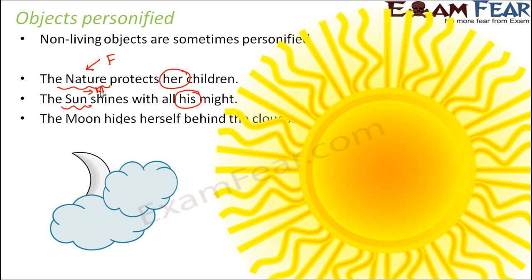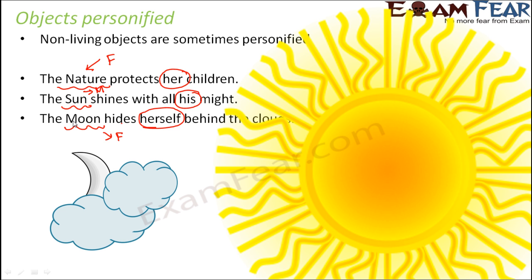The moon hides herself behind the clouds. So here, the moon again is considered as a feminine gender. Why? Because the moon here is also personified, as if moon is a person who is doing something, who is hiding herself behind the clouds. Now, when objects are personified, then objects like nature and moon fall under the category of feminine gender, whereas objects like sun fall under the category of masculine gender.